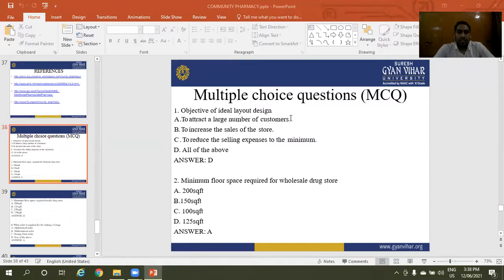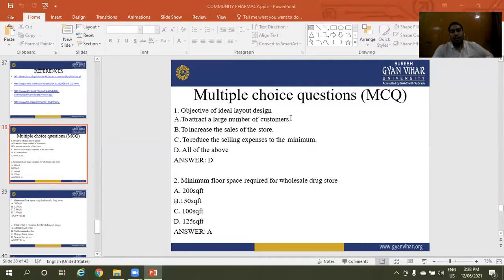Multiple choice questions, MCQs. Objective of ideal layout design. Option A is to attract a large number of customers. Option B is to increase the sale of the store. Option C is to reduce the selling expenses to the minimum. Option D is all of the above. The right answer is D, all of the above.